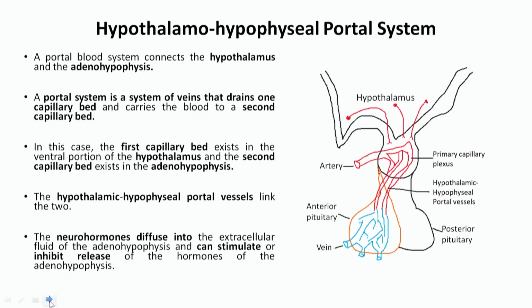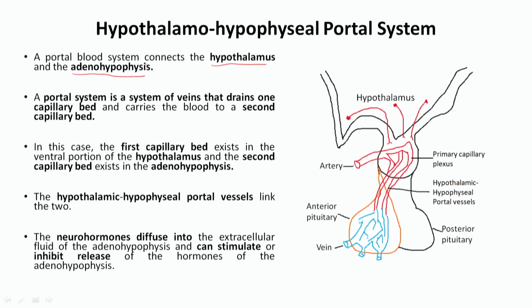The hypothalamic relation with the anterior pituitary is called the hypothalamo-hypophyseal portal system. Whatever secretions are there in the hypothalamus come into the anterior pituitary through this portal system. Portal means a system that connects the hypothalamus and the adenohypophysis, which is the anterior lobe of the pituitary.